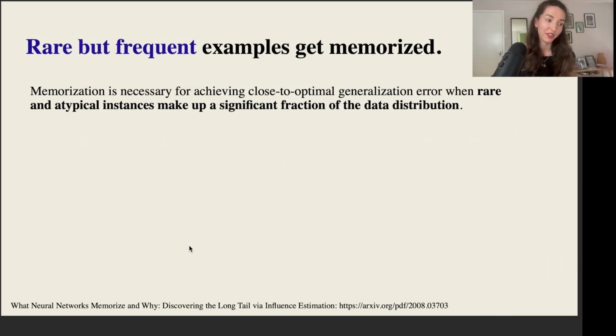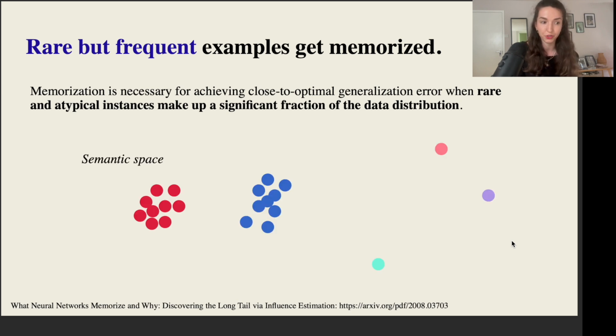The first observation that is made is that rare but frequent examples get memorized. This is a result that was shown in some previous work, What Neural Networks Memorize and Why, where the authors noted that memorization is necessary for achieving close to optimal generalization when rare and atypical instances make up a significant fraction of the data distribution.